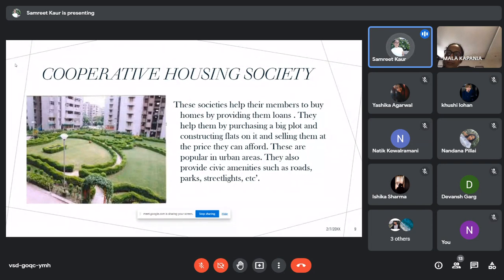They also provide them civic amenities, which means government areas like roads, street lights, parks, etc. Example, I don't know its example.